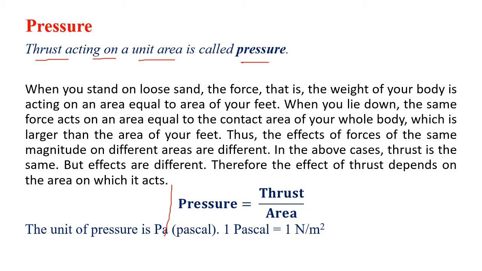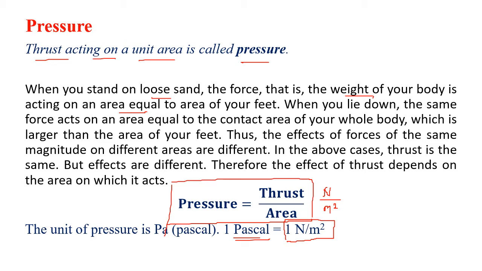So what is the pressure? It is the thrust acting per unit area. So pressure is equal to thrust, that is in Newton, upon the area, in meter square. So the unit of pressure is Newton per meter square, and this is called a Pascal. Okay? Now see, when we stand on loose sand, what is the force? The weight of our body is acting at which part? On an area equal to your feet.